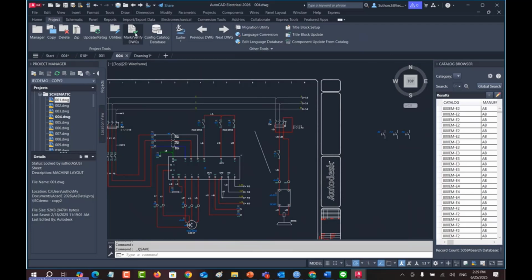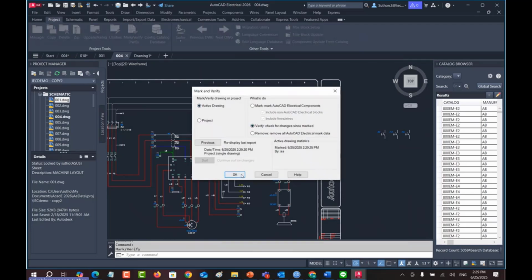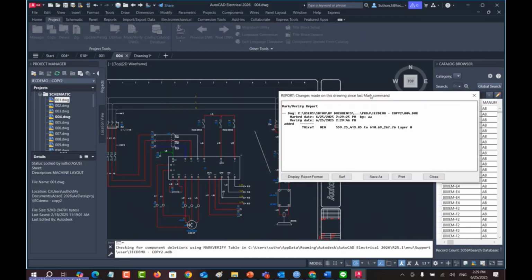And then I go to verify this drawing. The system will tell me that there is a new one. It doesn't know whether it's a wire or not. You can see because it puts an exclamation and question mark in front, and the last one is confused. The system is confused whether this is a wire or not because it's just a line. It's not a wire. It's new. New means added to this drawing.